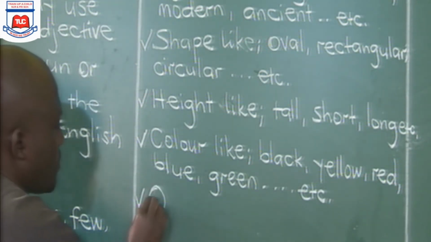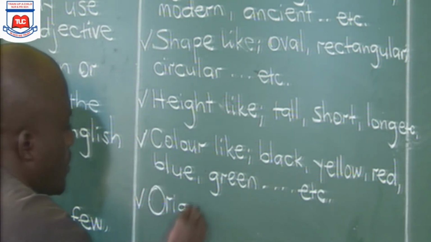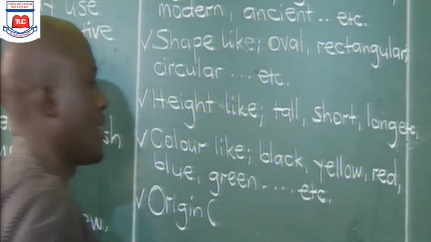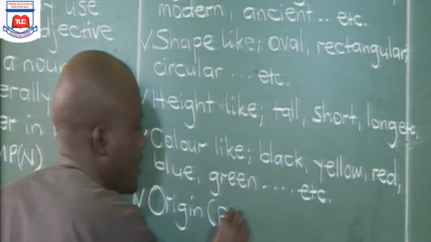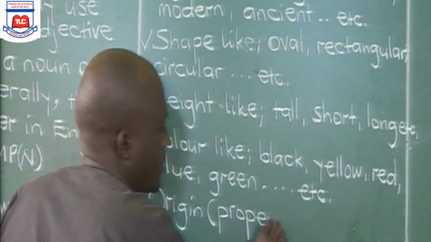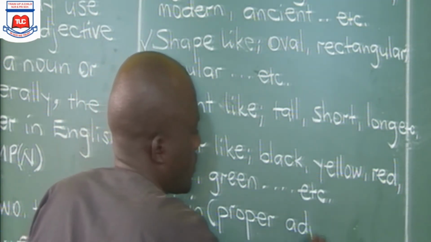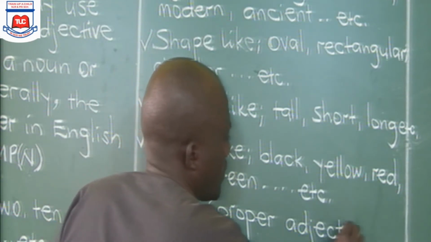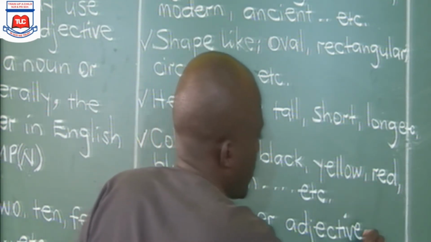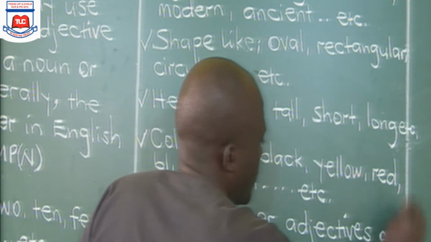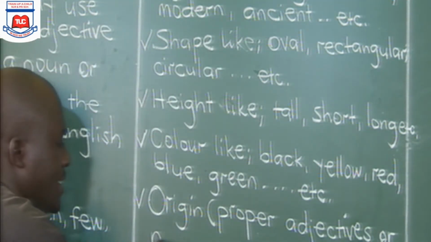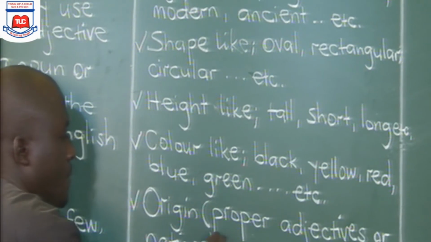O stands for origin. If you don't want to call it origin, you can also call it proper adjectives, or nationality.